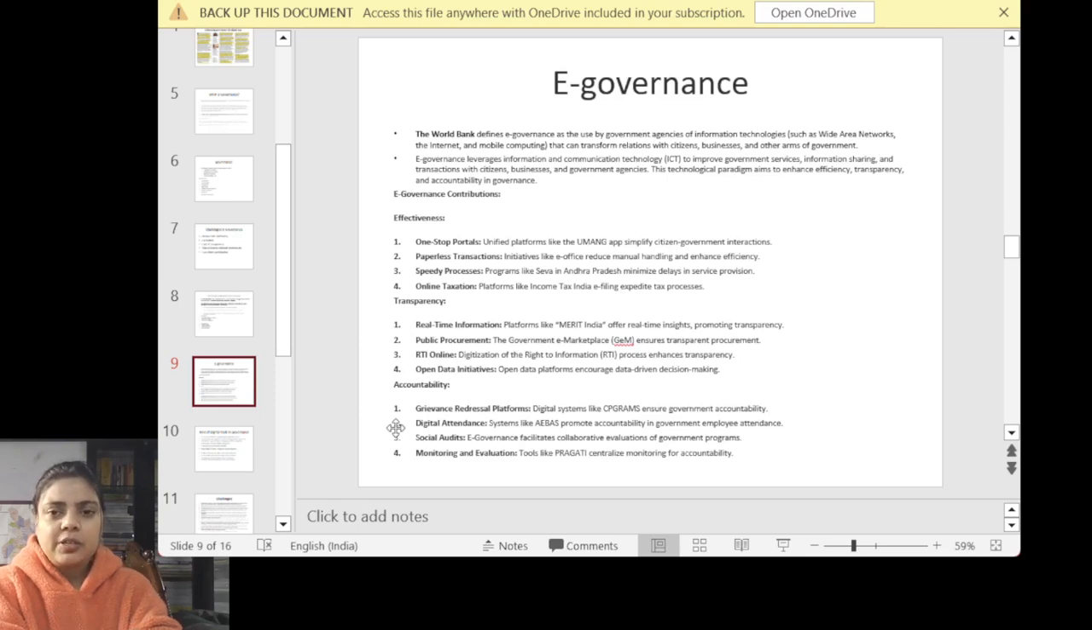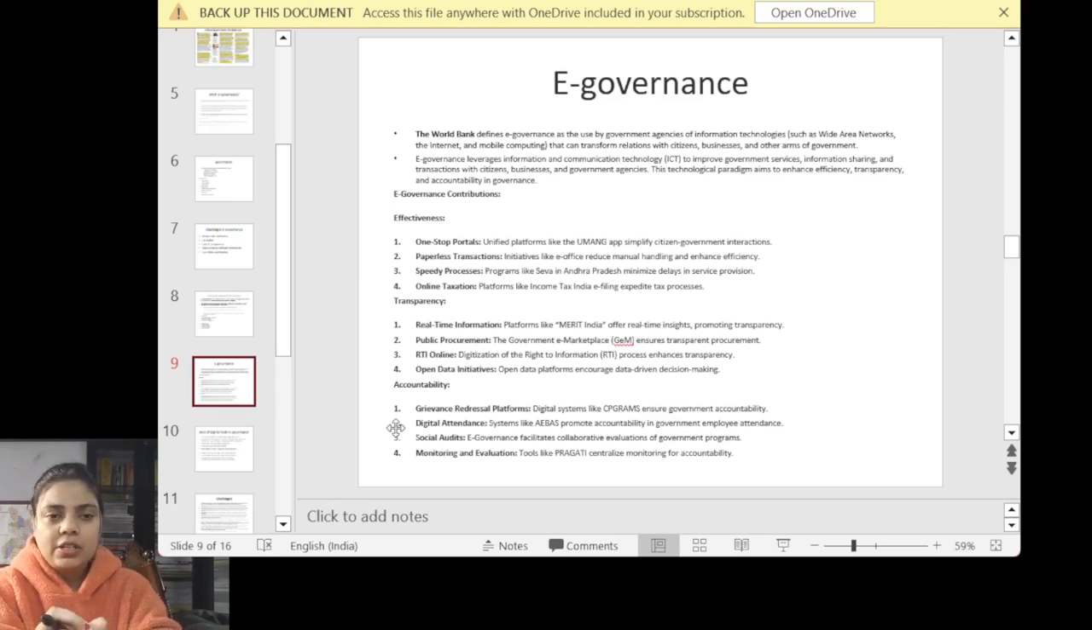The next is transparency, in which we can see real-time information, which is provided by Merit India, which offers real-time information insight and promotes transparency. Public procurement, I have given you this example already. Government e-Marketplace, a question has been asked in prelims itself, in order to ensure transparent procurement. Next is RTI, right to information, where, in order to improve transparency, we use this platform. Online open data initiative, that is data-driven decision making.